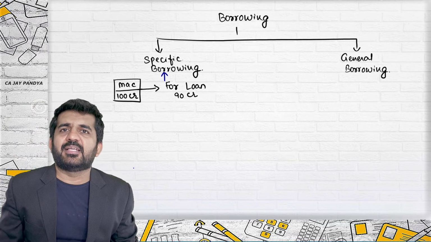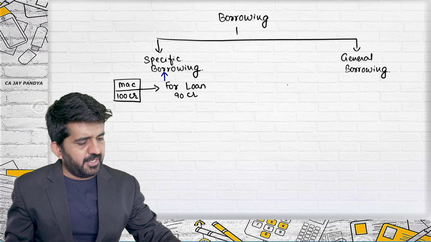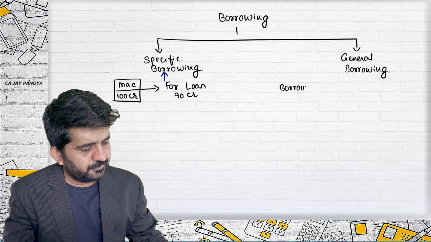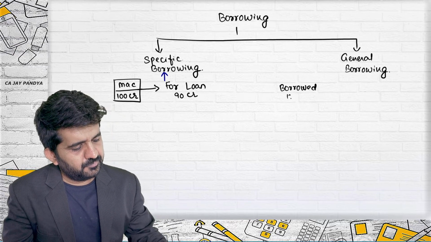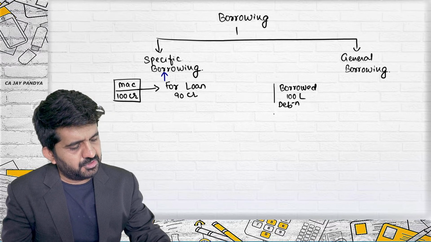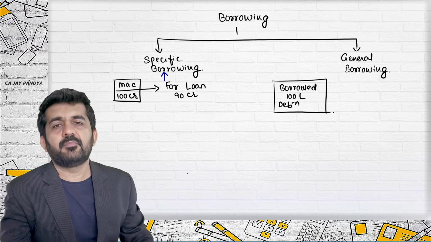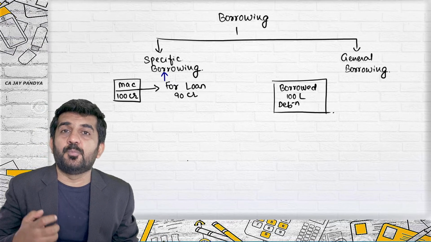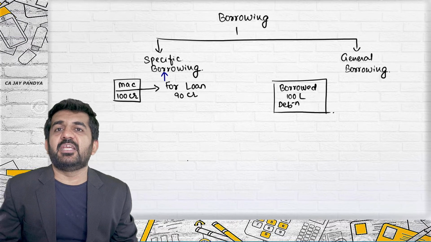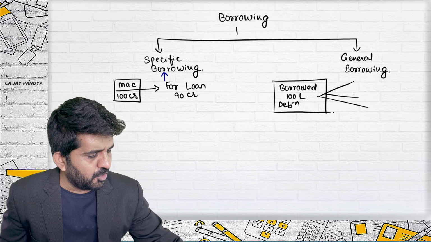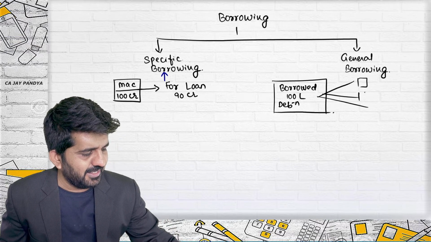Sir, then what is the example of general borrowing? Try to concentrate. I have borrowed 100 lakhs by issue of debentures. Now some of this money is used to pay salary, some of this money is lying in cash, and some of this money is used for purchase of various assets.